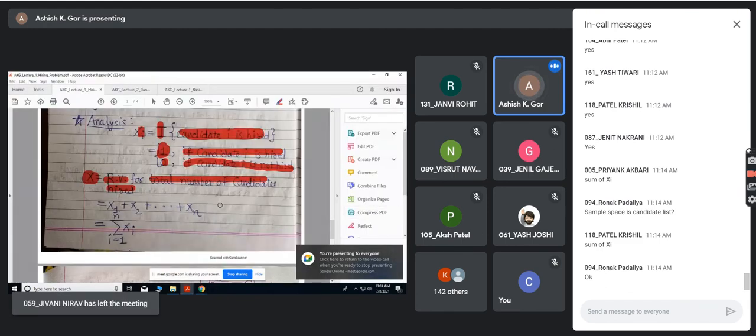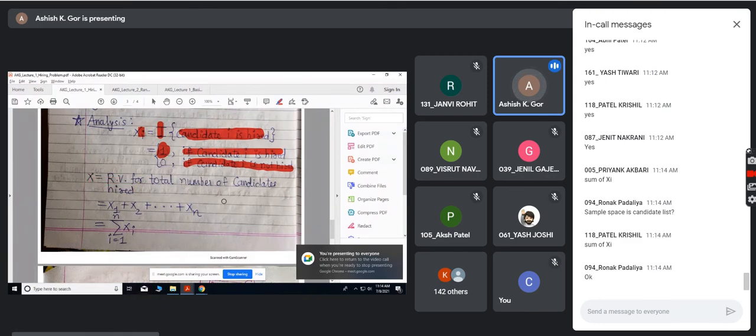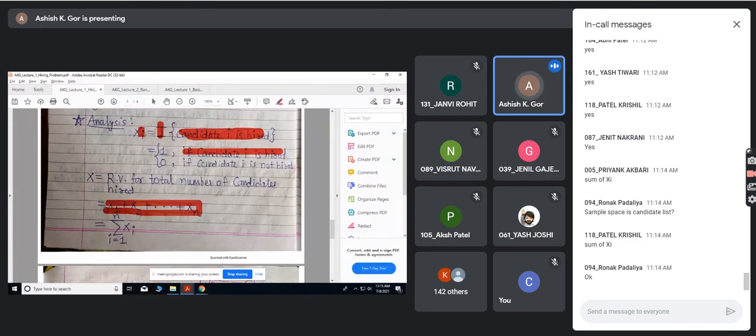So the total number of candidates hired is the sum of these indicator random variables, X1 to Xn. X1 means whether the first is hired or not, so X1 can be either 0 or 1. In fact, any of these can be either 0 or 1, depending on whether the candidate is hired or not. So what is X? The total number of candidates hired, which is sigma Xi.